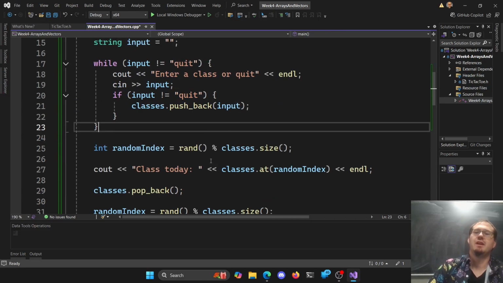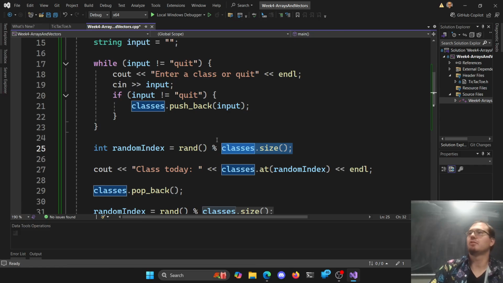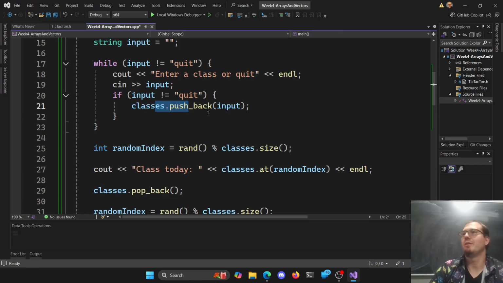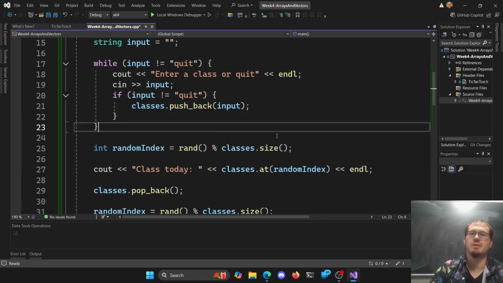But sure, enter them all in here. We can pick a random one based on size. This is why vectors are super nice and flexible here, right? Because we can get the size out. We don't have to do any sort of tracking. We could do a dynamic array based in memory and ask them, hey, how many classes do you have? And then size it at that amount if we wanted to. Sure, that's also a lot of work, right? It's just a little easier to just push back every time we want here. It goes relatively quickly for us here.